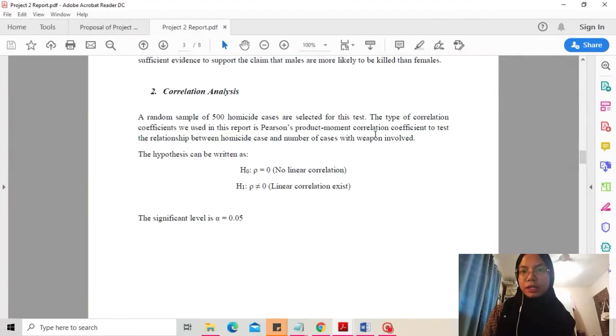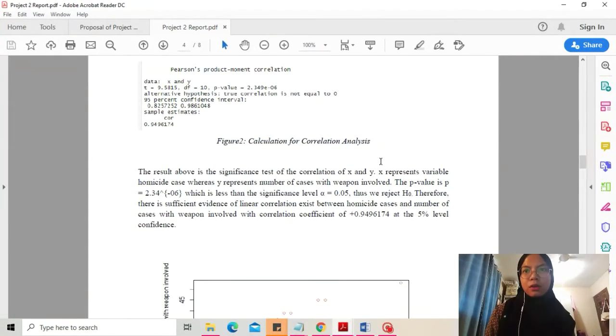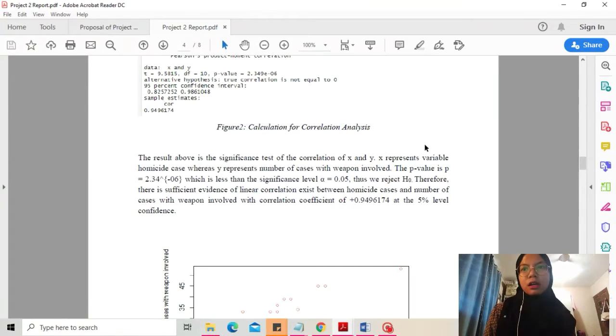H null declares there is no linear correlation, and H1 is that linear correlation exists. From this test, the p-value is 2.34 to the power of -6, which is less than the conventional significance level 0.05. So we reject the H null hypothesis.